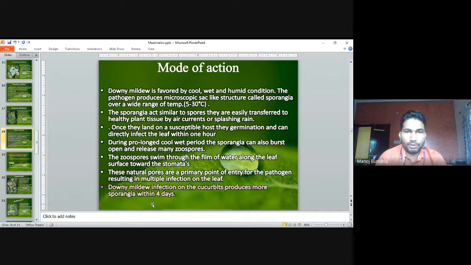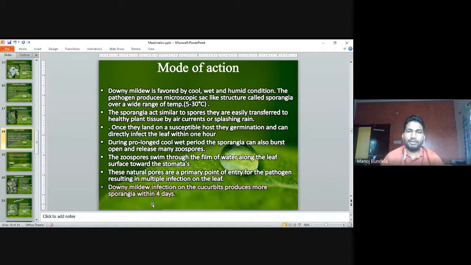The pathogen produces microscopic sac-like structures called sporangia over a wide range of temperature, 5 to 30 degrees centigrade. The sporangia act similar to spores; they are easily transferred to healthy plant tissue by air currents or splashing rain.